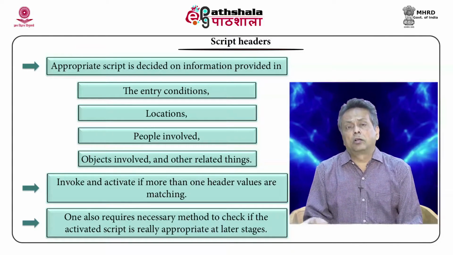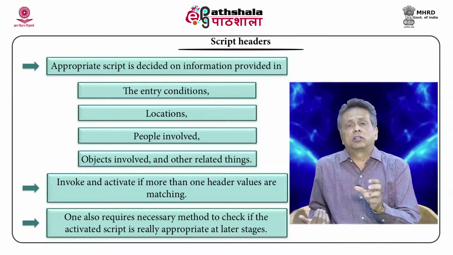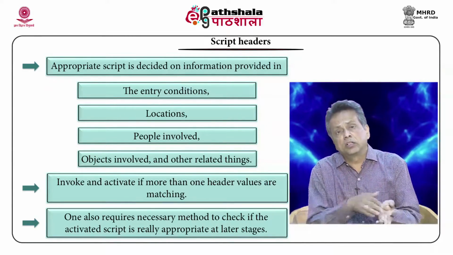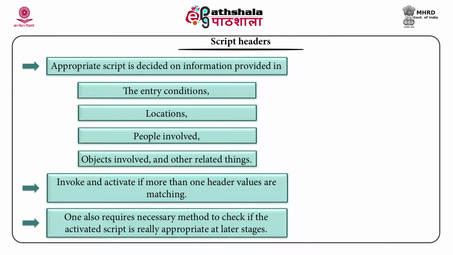So an important job here is to see whether we have invoked a script that is not relevant. If so, those things are to be revoked. That is one important thing that happens here.